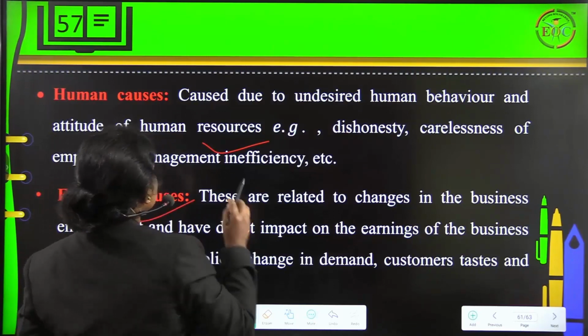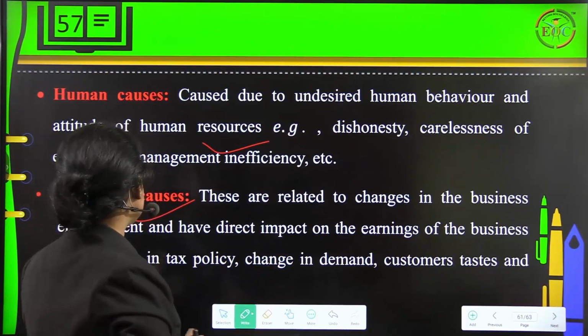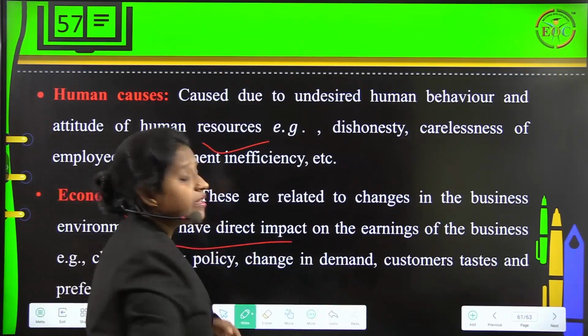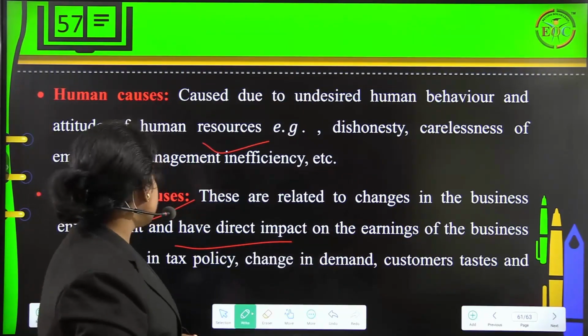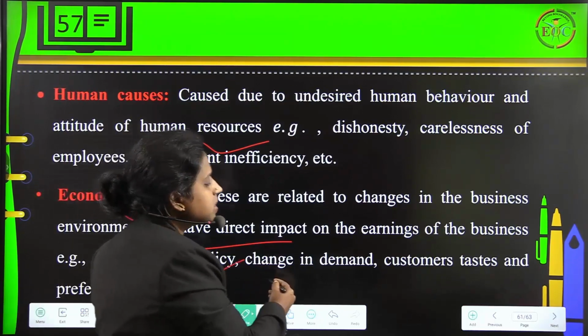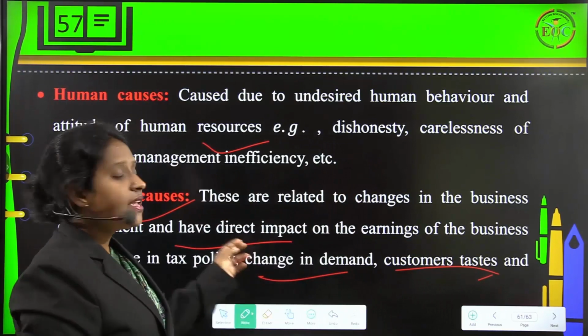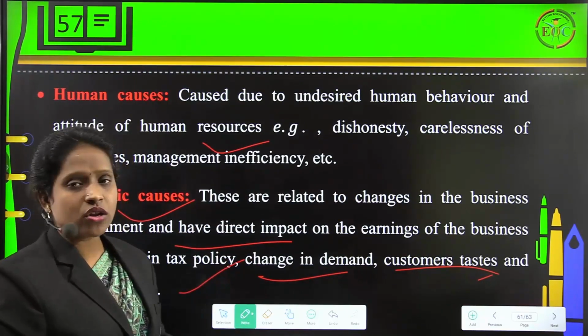And next we have economic causes. These are related to changes in the business environment and have a direct impact on the earnings of the business. For example, tax policy, change in demand, customer taste and preferences, etc. are the examples of economic causes.